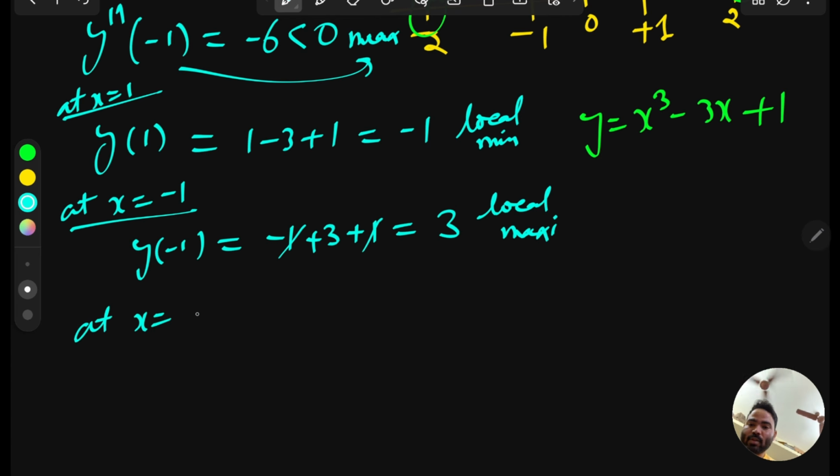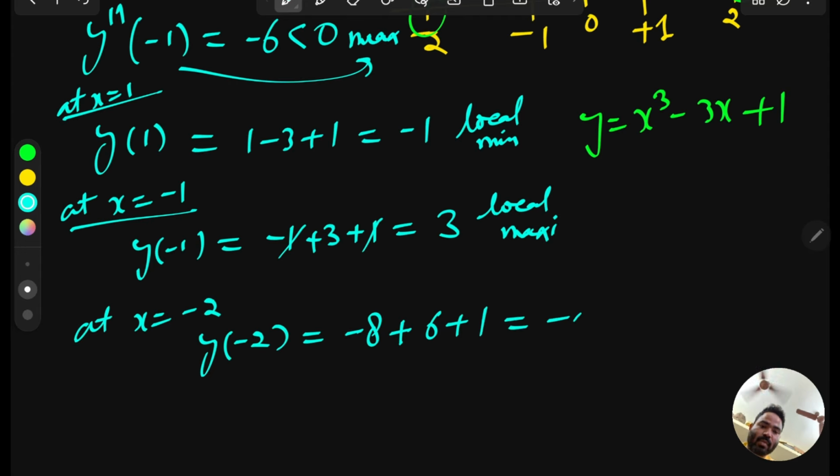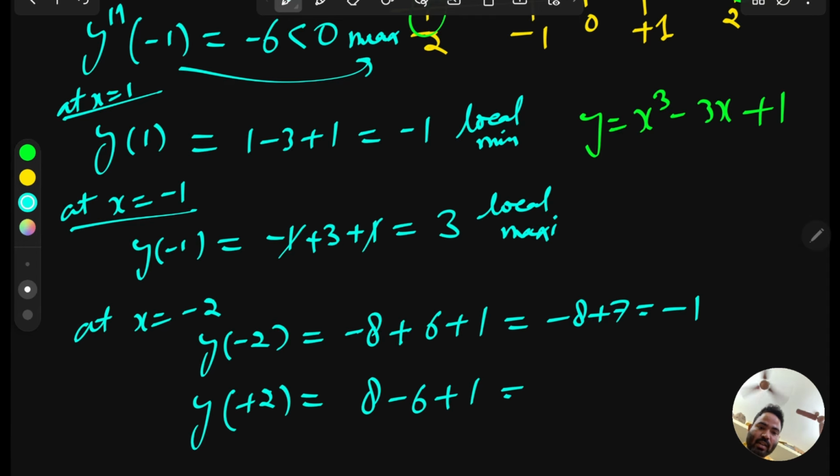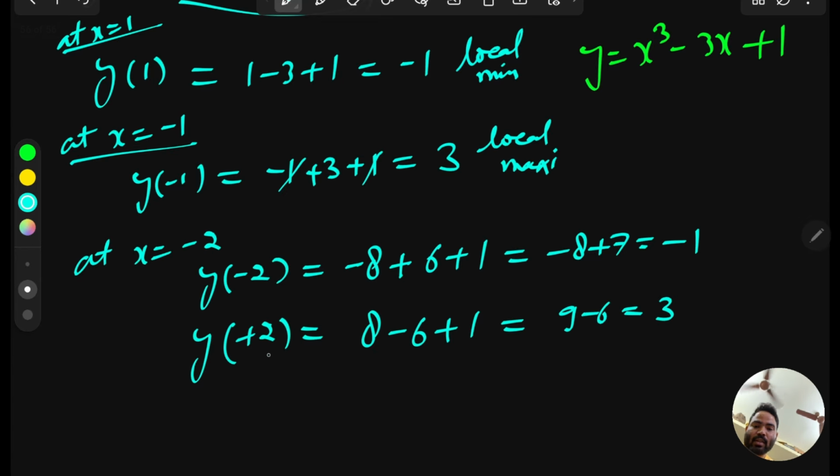At x equal to minus 2, what is the function value? Just put the value. This will give minus 8 minus 3 times 4 is 12, so minus 8 plus 6 plus 1 equal to minus 1. So at minus 2, the value of the function is minus 1. At x equal to plus 2, just put the value: 8 minus 12 plus... 8 minus 6 plus 1, that is 9 minus 6, which will give 3. So at x equal to 2, the value of the function is 3.